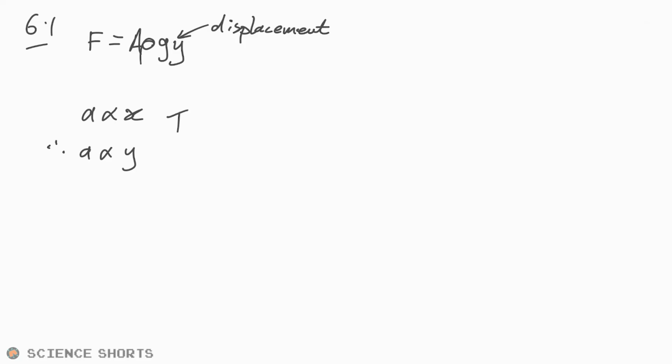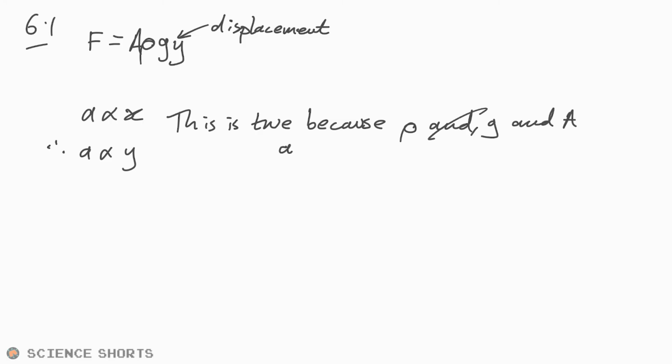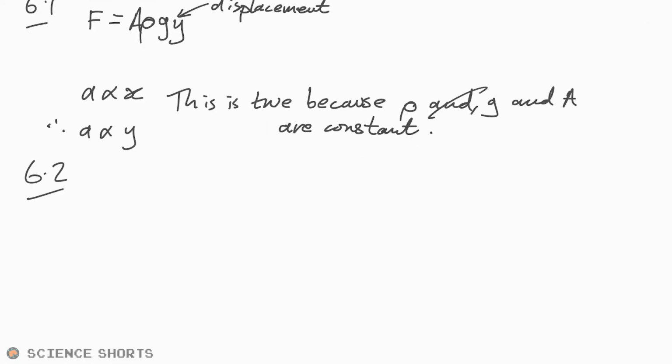And we can say this is true. It's only proportional to Y. This is true because rho and G and A, rho and G and A, let's put a comma there, are constant. So there we go. Why can they just use the X though? It's to confuse you, of course, because they're big meanies.